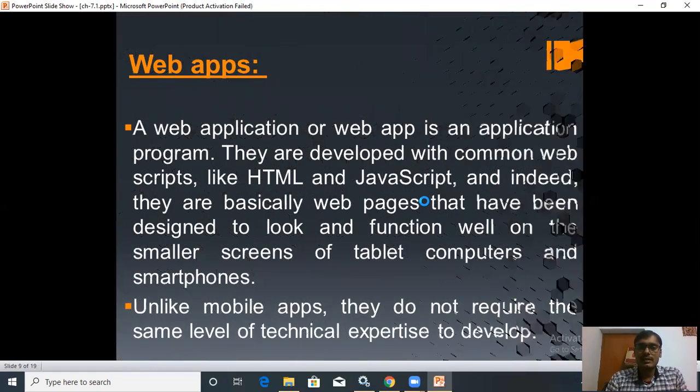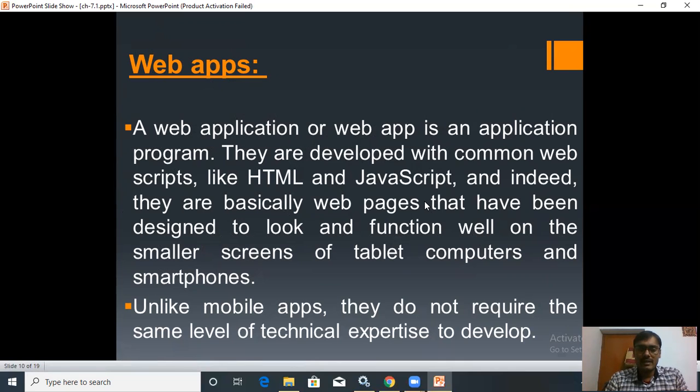Next you can see this page is for web apps. A web application or a web app is an application program, and they are developed with common web scripts like HTML and JavaScript, and indeed they are basically web pages that have been designed to look and function well on the smaller screens of tablet computers and smartphones.